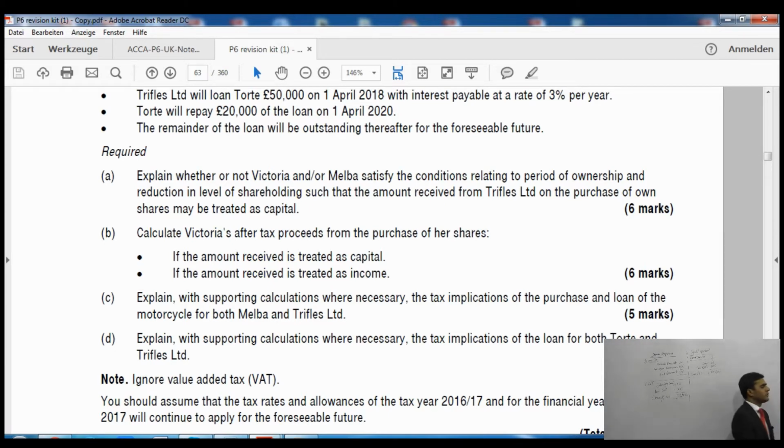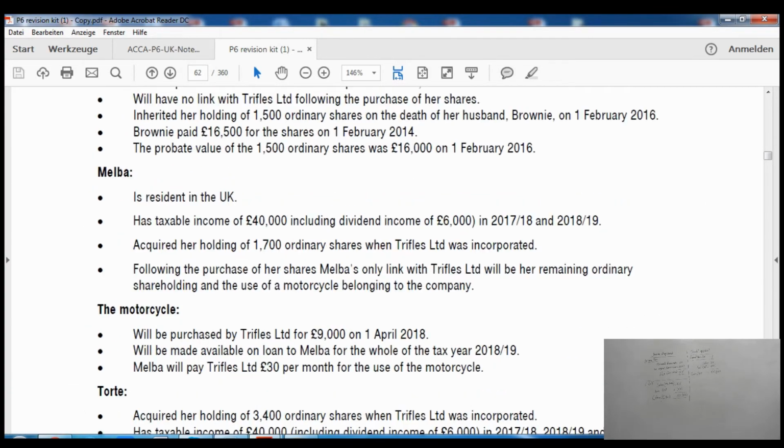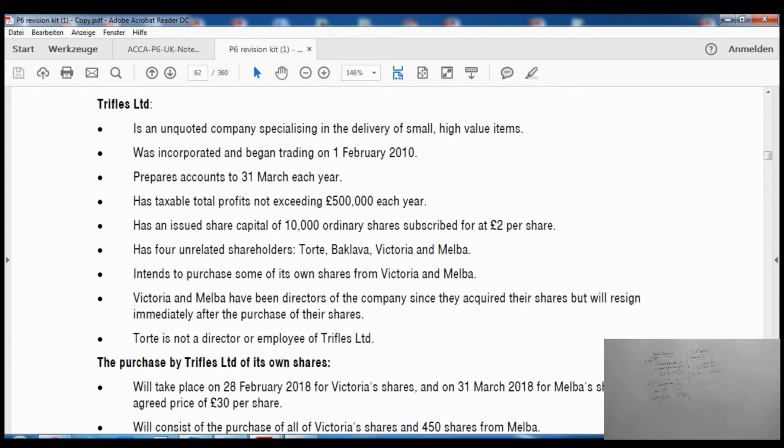And another thing is a reduction in the level of shareholding. Now we know that for reduction in the level of shareholding, the shareholding must not be more than 30% after the buyback of the shares, and the shareholding must be reduced to 75% of what it was before. Right. So there are two conditions which we have studied from our notes. Now these need to be satisfied as well. Right then, so let's read the question.